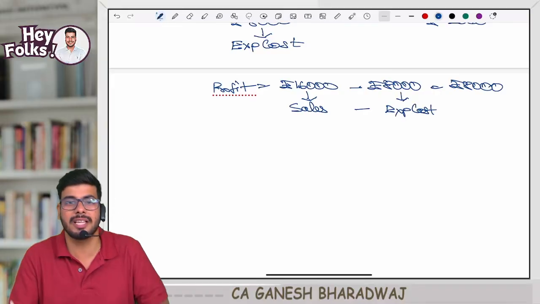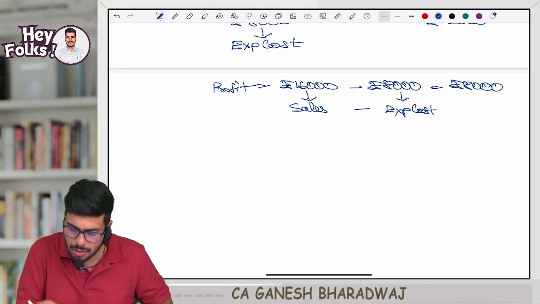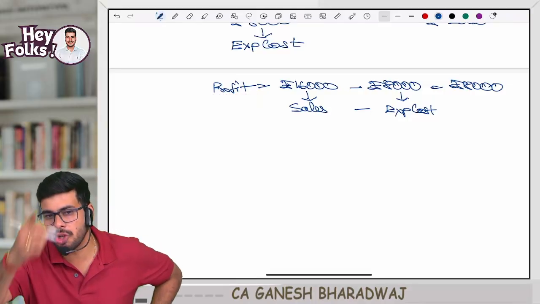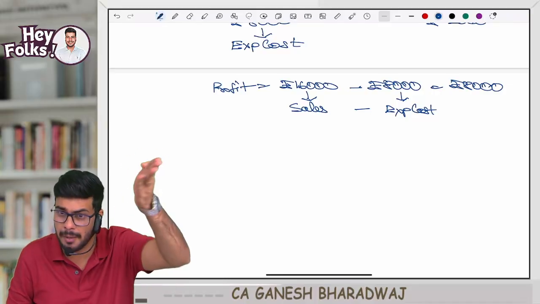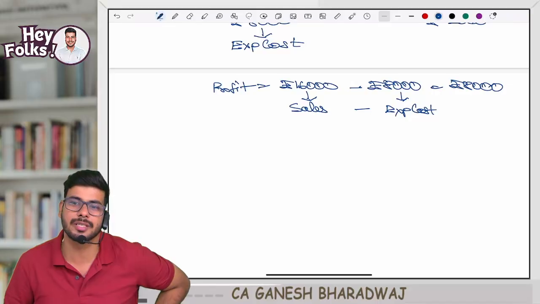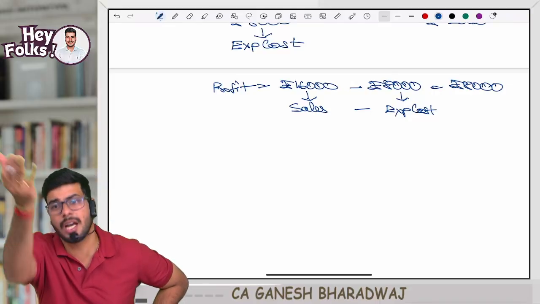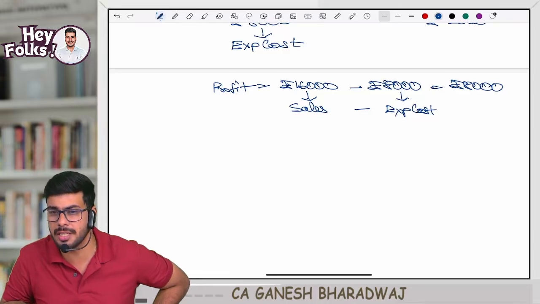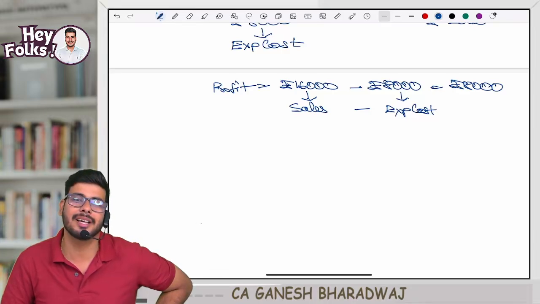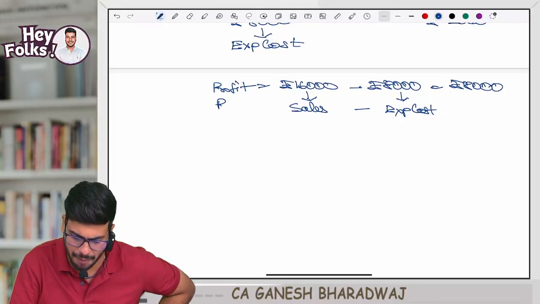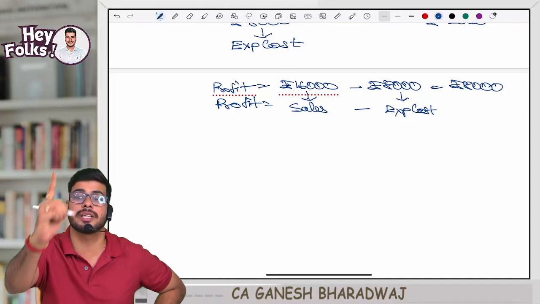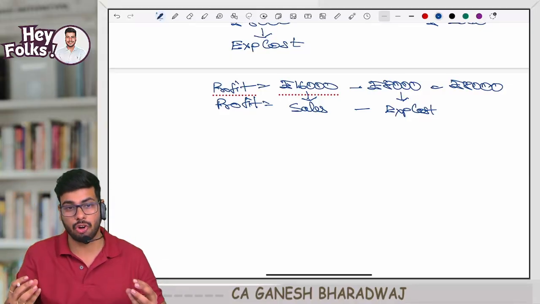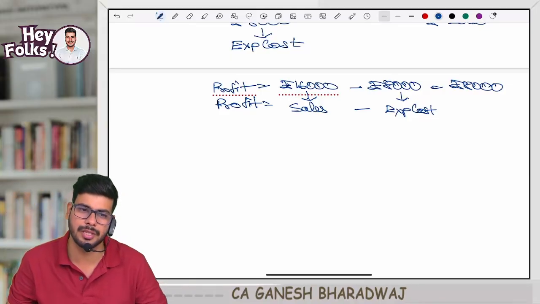Or in other words, can I say profit is equal to sales minus expired cost? Correct? Because expired cost means the cost that can be reduced from my sales. So you should not subtract the total cost. Ideally, to arrive at the profit, it is sales minus expired cost. Because there will be one component called unexpired cost that is incurred in respect of units unsold. I should only consider cost incurred in respect of units sold. So what is profit? Sales minus expired cost. Don't say sales minus cost, because cost can have a component of expired and unexpired in it. Are you clear with this?